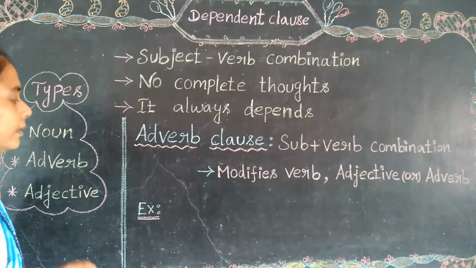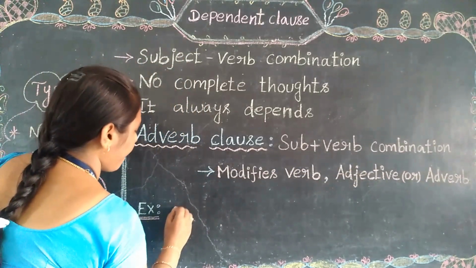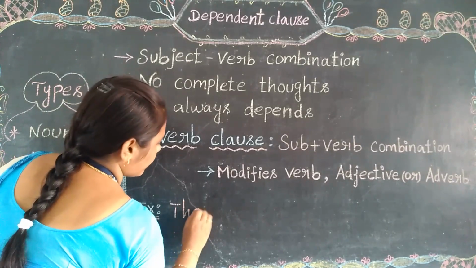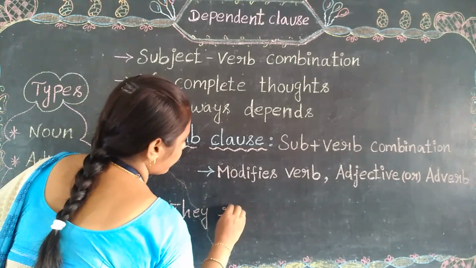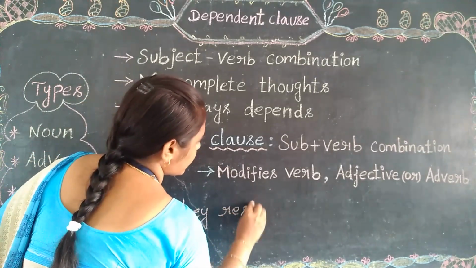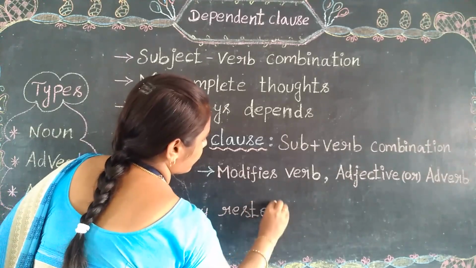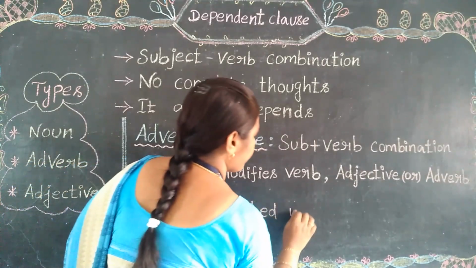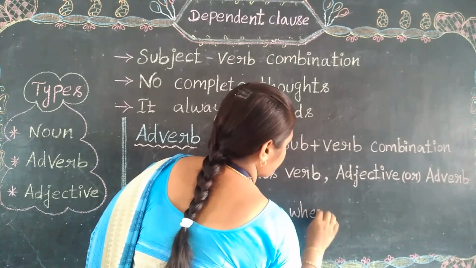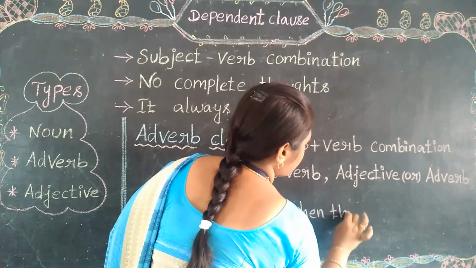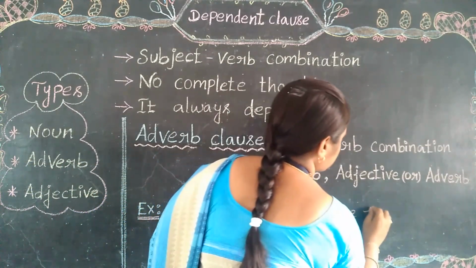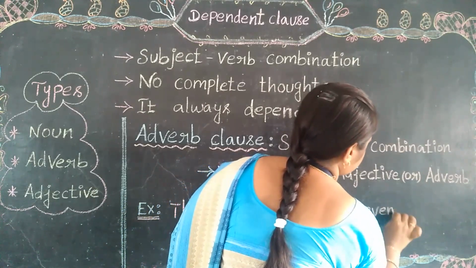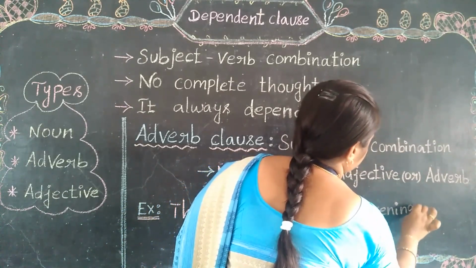Let's see one example. They rested when the evening came.